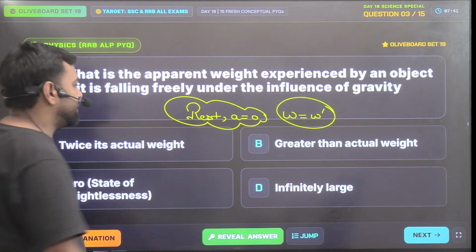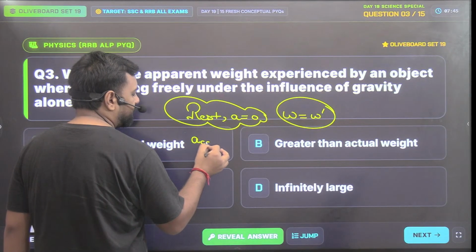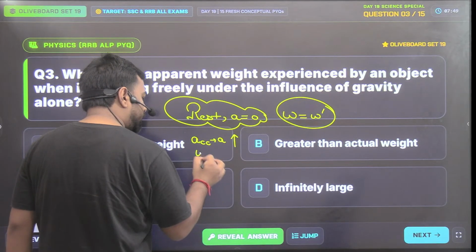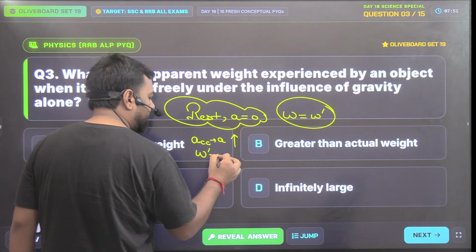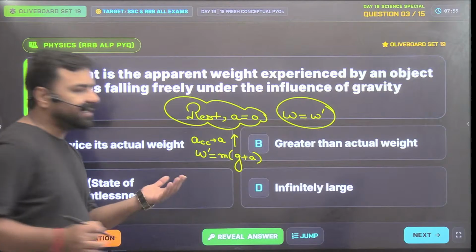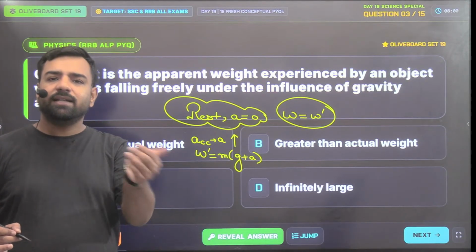What about the next condition? If the lift is accelerating with acceleration a and the lift is moving upwards, the apparent weight will be m(g + a). That means if the lift is accelerating upwards, the weight will seem like it's increasing.